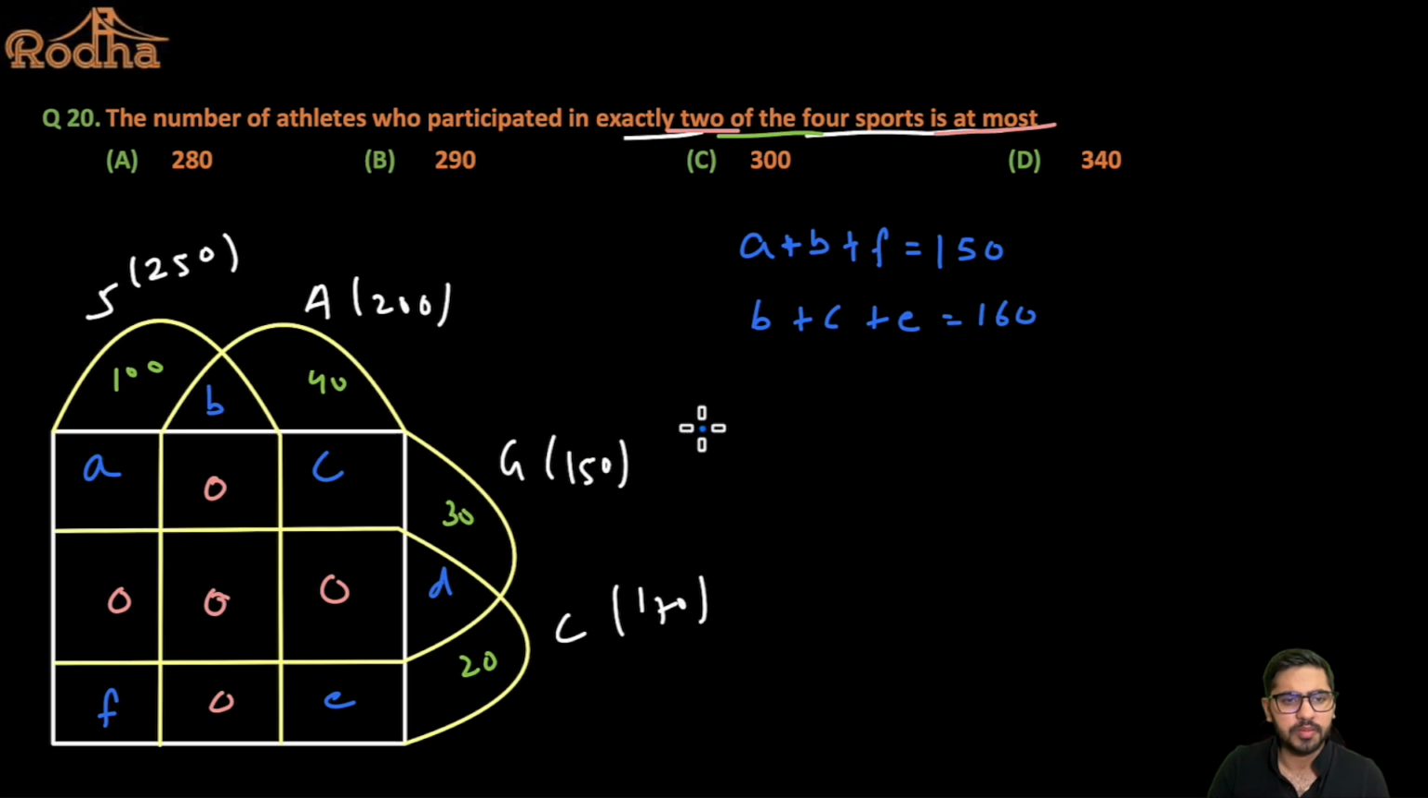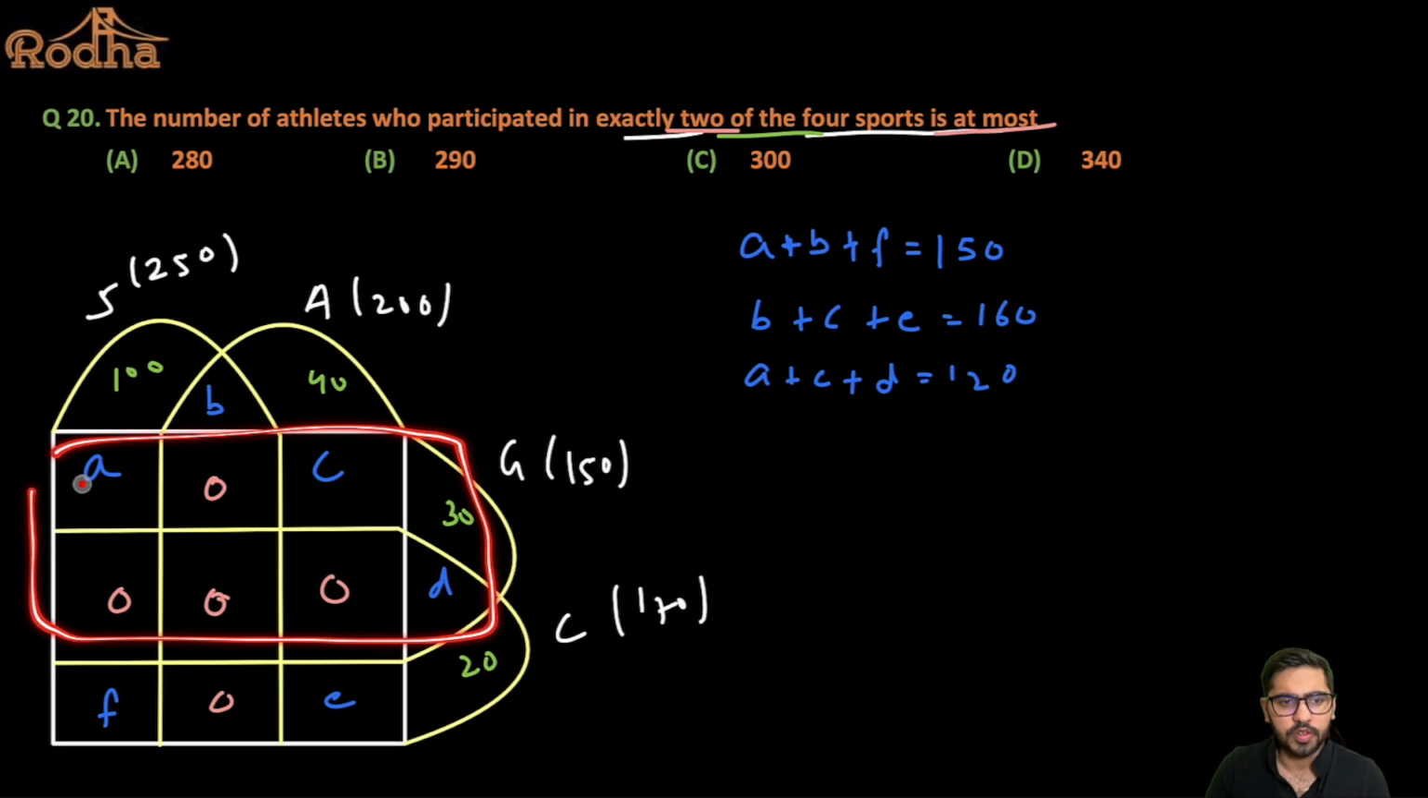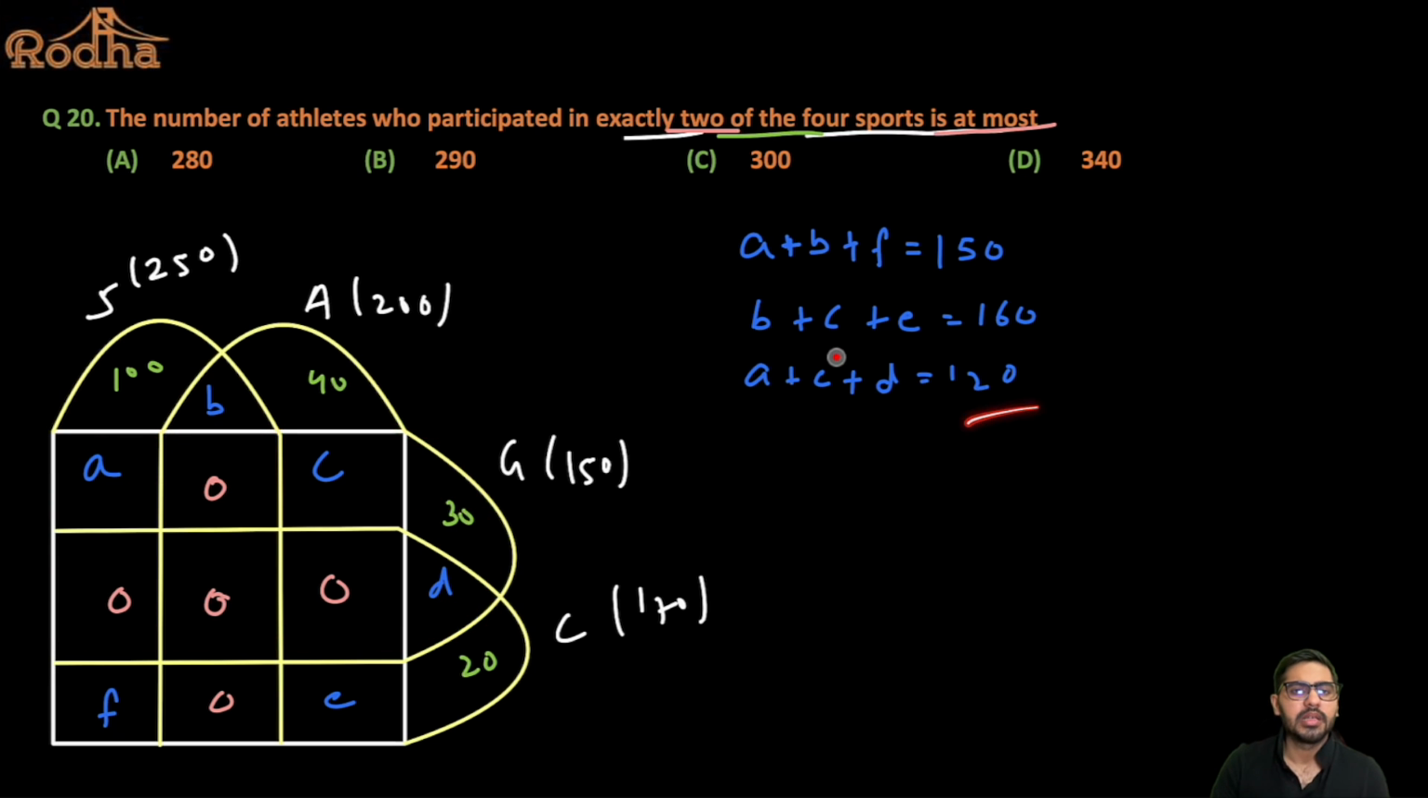Now if I talk about gymnastic, can I say A plus C plus D should be equal to nothing but 120, right? If this entire region is 150, out of which if I remove 30, A plus C plus D will be nothing but 120, right? I'm trying to maximize exactly 2, that is the maximum value of all the alphabets in blue color. Then I focus on cycling, so D plus E plus F should be equal to 150, right?